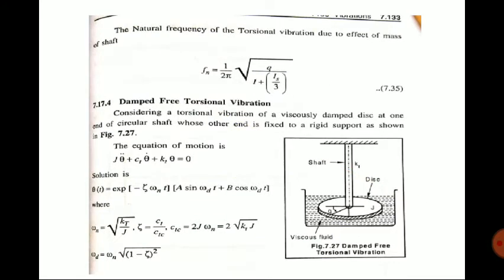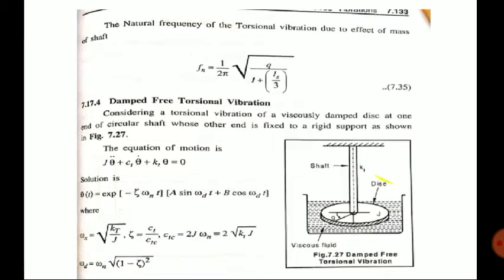So the final equation for frequency will be 1 by 2 pi into root of q by (I plus Is by 3), where Is means mass moment of inertia of shaft.